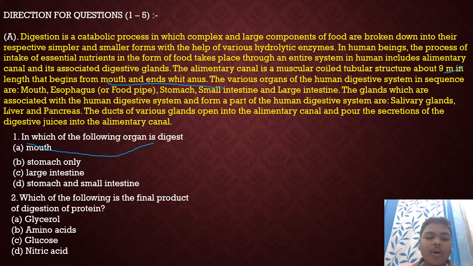In which of the following organs is digestion started? So the answer is mouth. Second question is, which of the following is a final product of digestion of protein? So when the protein is broken down, it gives amino acids.